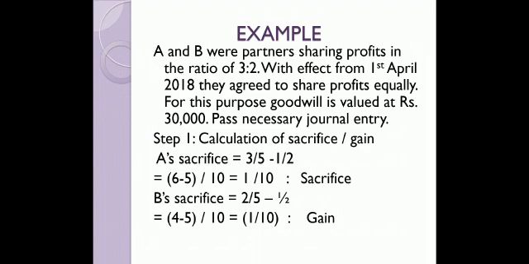In this case, I am telling you a very simple entry. It is very easy to learn the journal entry. The journal entry in case of goodwill is gainer to loser. Means gaining partner's capital account debit to sacrificing partner's capital account. Reason? As he is the gainer, he has to make the payment.